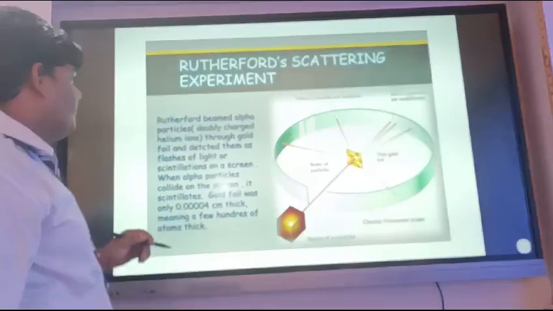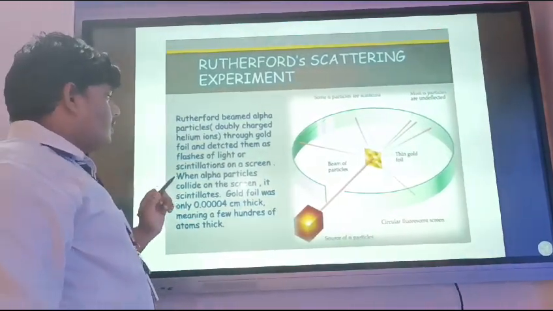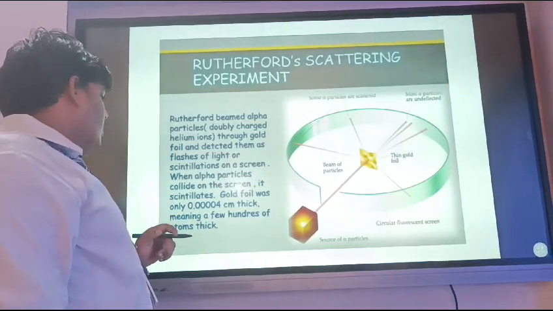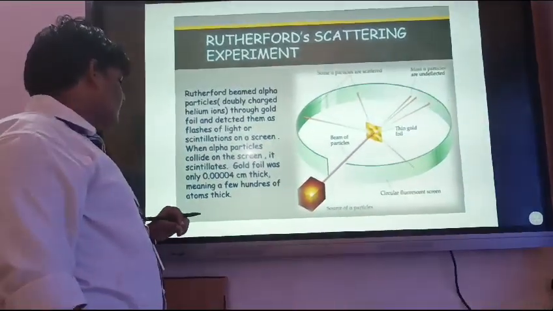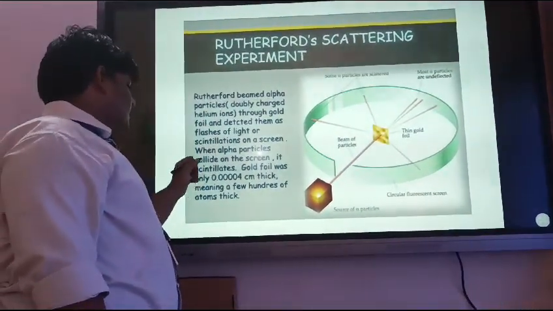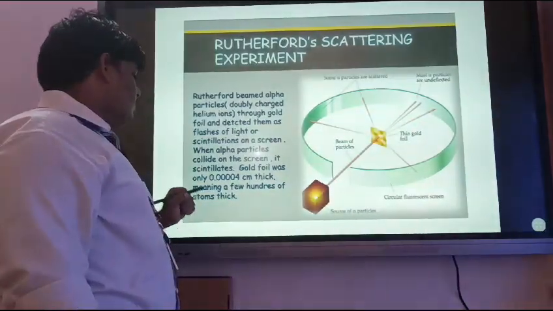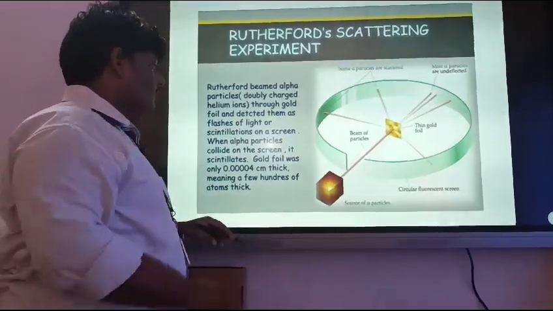Rutherford scattering experiment. Rutherford beamed alpha particles, doubly charged helium ions, through gold foil and detected them as flashes of light, or scintillations, on a screen. When alpha particles collide on the screen, it scintillates. The gold foil was only 0.0004 centimeter thick, meaning a few hundred atoms thick.